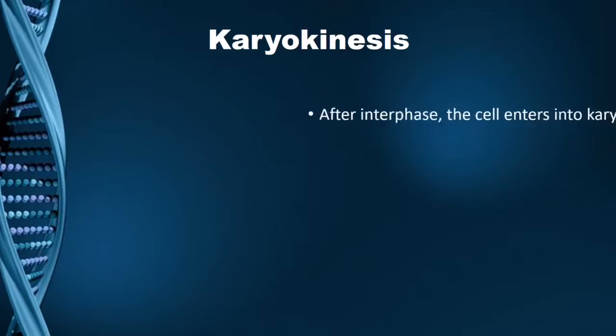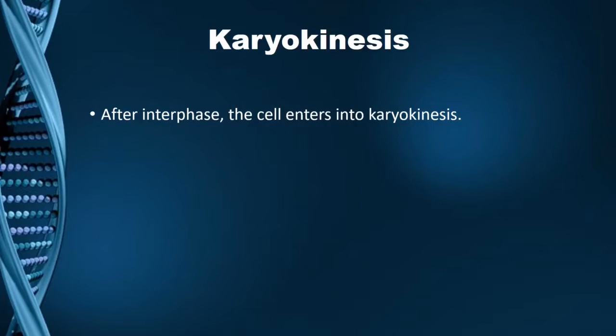After interphase, the cell enters into karyokinesis. We know that in interphase the cell goes through a lot of changes, it makes a lot of preparations so that it has everything that is necessary for cell division to occur. So all the changes take place in interphase, and after successfully completing them, the cell is going to enter karyokinesis.